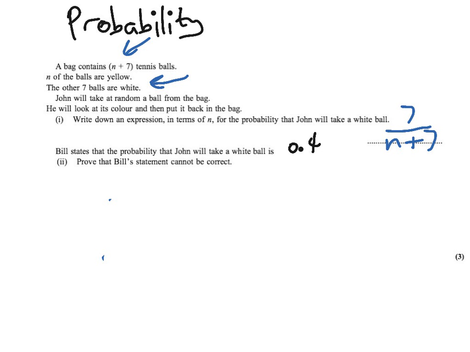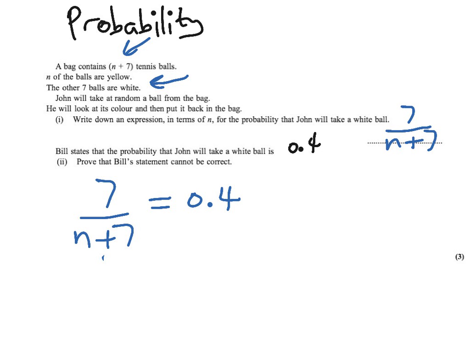So if the probability is 7 over n plus 7, then that equals 0.4, because Bill is saying that the probability of picking a white ball is 0.4. So now we need to find this value of n.